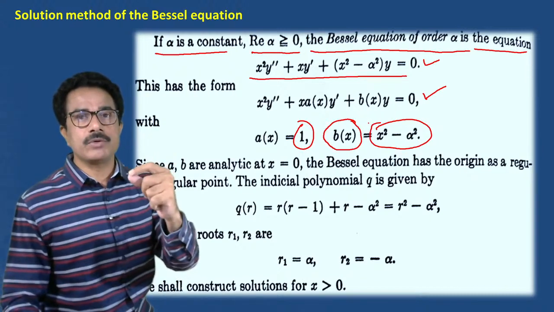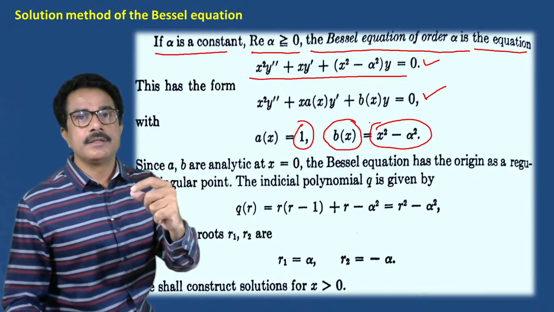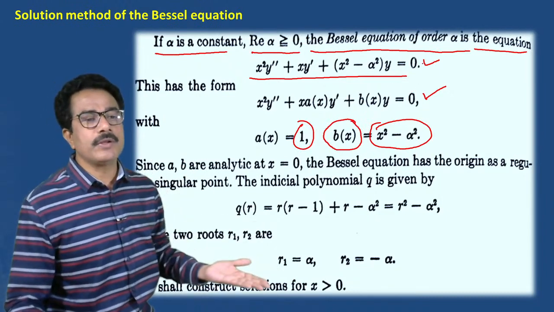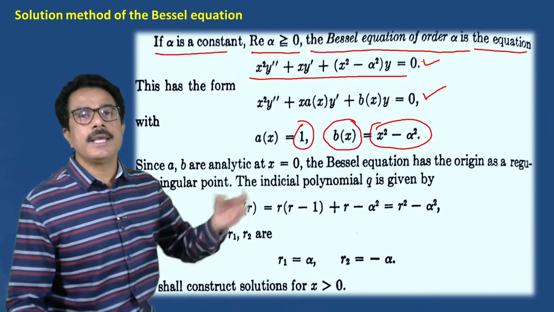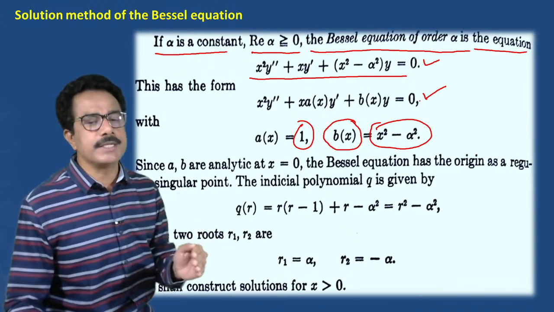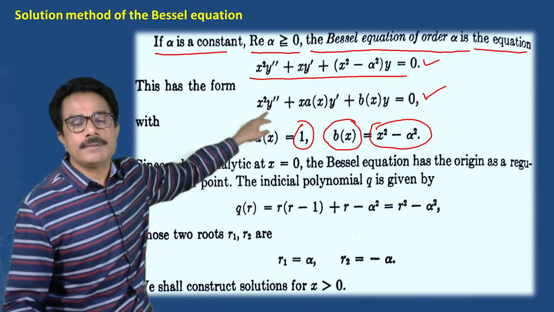MCQ टाइपचे तुम्हाला क्वेश्चन सॉल्व करायचे आहेत. तर त्याच्यात तुम्हाला 3-4 प्रकारचे क्वेश्चन तयार होतात. Which of the following is a Bessel equation? A, B, C, D ऑप्शन. Which of the following is the general form of a Bessel equation? Then you have to write.